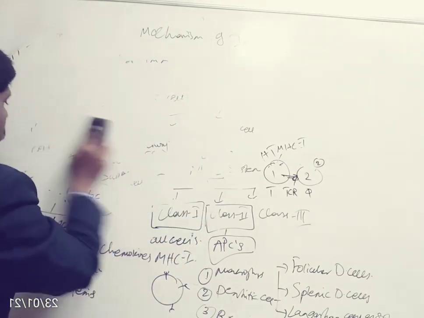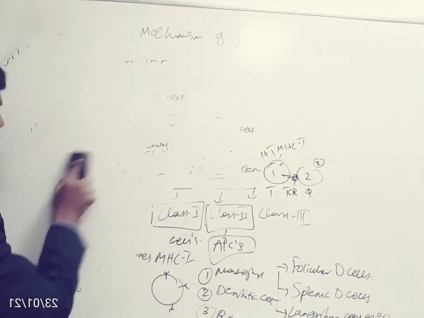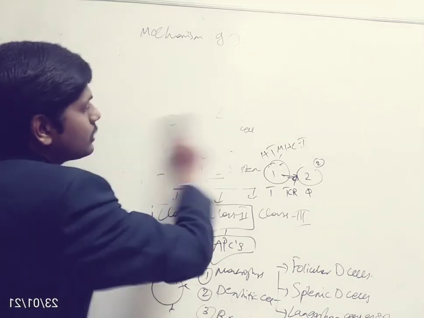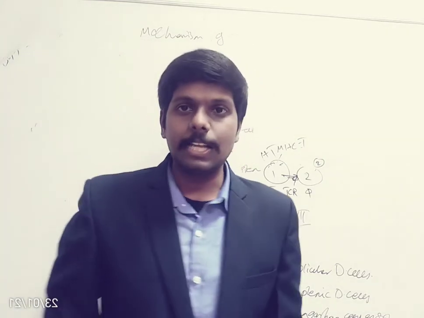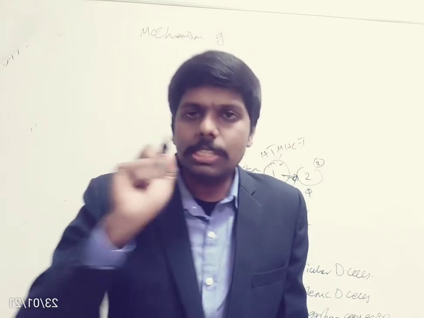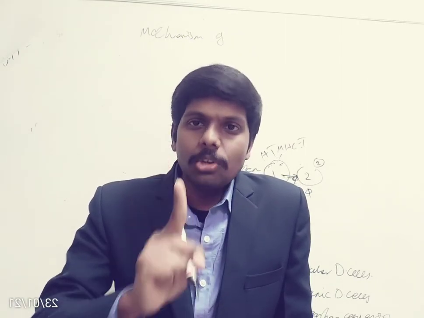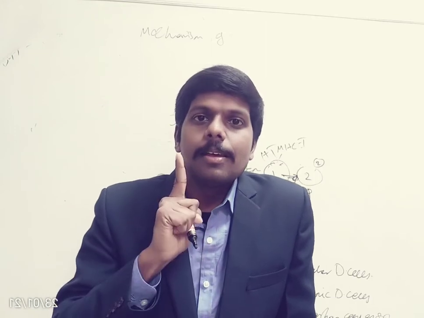I'm going to discuss the mechanism of immunity. Before that, I forgot to tell one important thing: other than cytotoxic cells, we have one more type of cell called natural killer cells. Both cytotoxic cells and natural killer cells have the same role. Their role is to kill viruses and tumors.